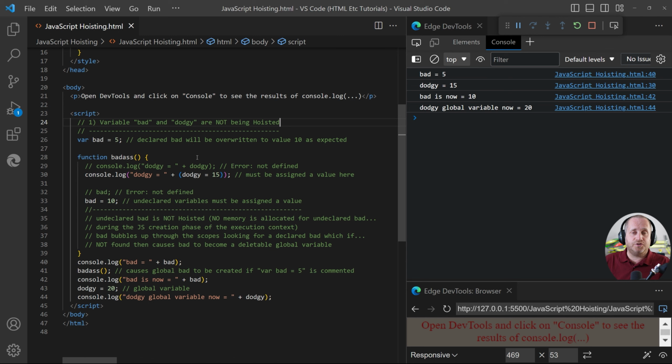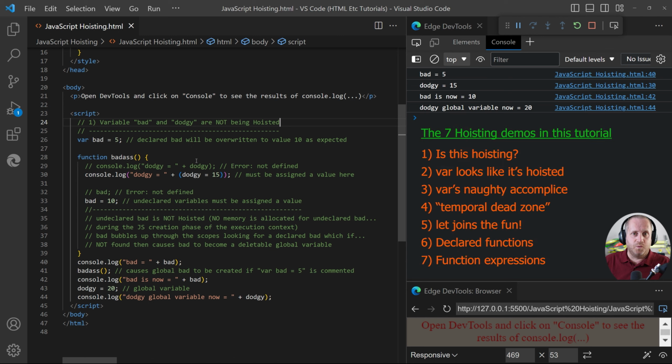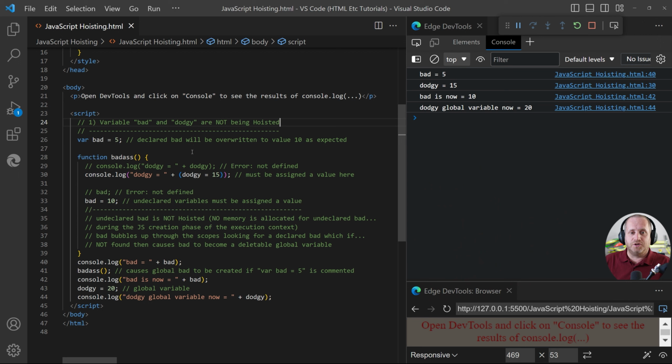This example is just to show you what not to do rather than what to do, and demonstrates how easy it is to do something silly in JavaScript when you're declaring variable names. Like this dodgy variable, it's declared within a function. We're not using the var, let or const keyword, and yet it becomes a global variable from nowhere, it seems. The first console log that runs within the program is this line, and that displays the value of bad being 5 just here at the top.